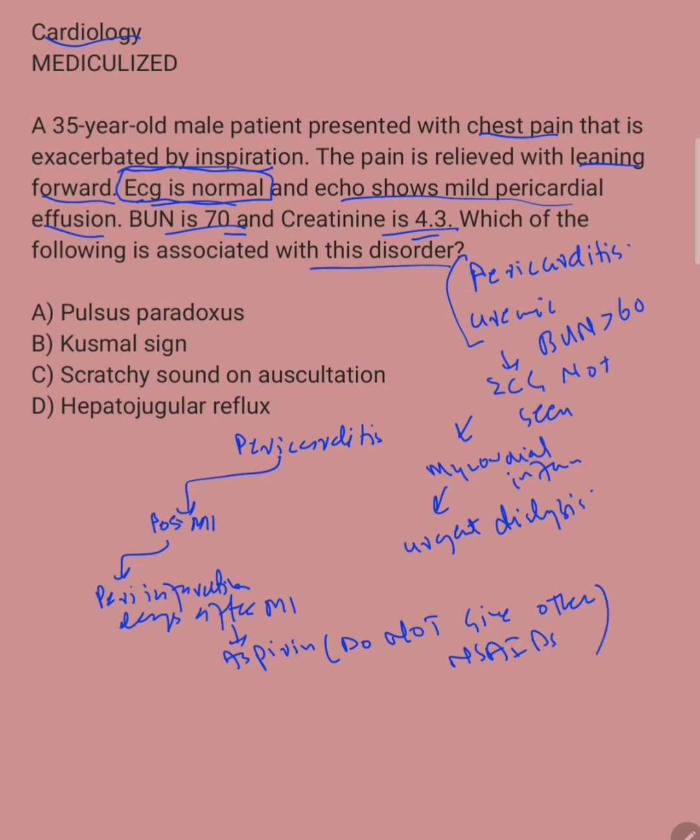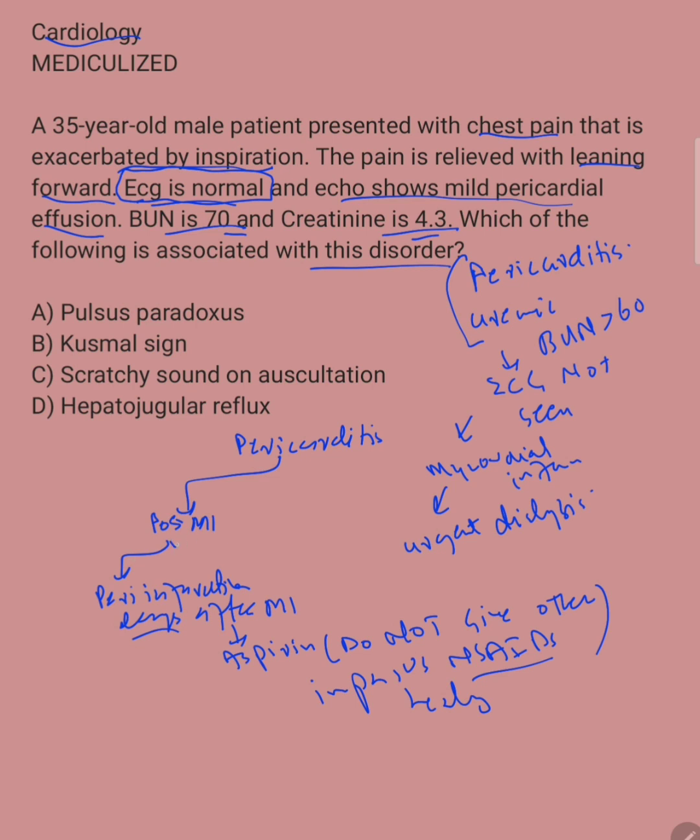The reason for this is that if other NSAIDs are given just days after MI for pericarditis, that actually impairs healing and scar formation. If there is no proper scar formation due to NSAID use, the scar will be weak, and there is increased risk of rupture of the myocardial wall.